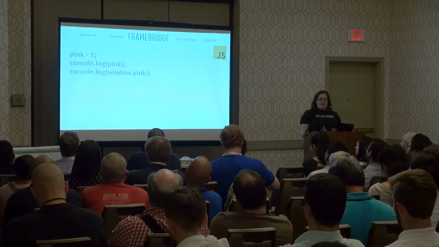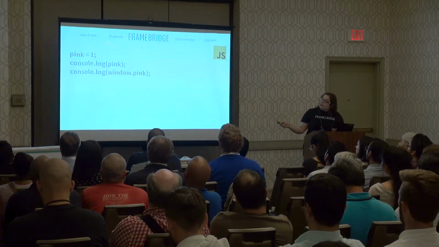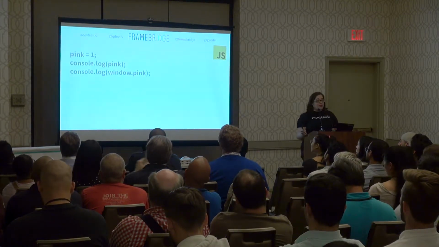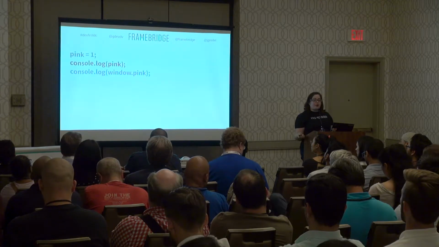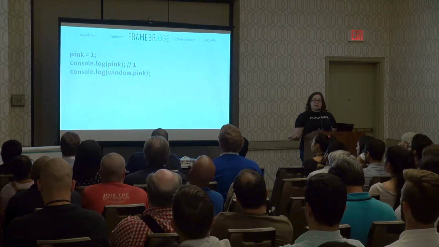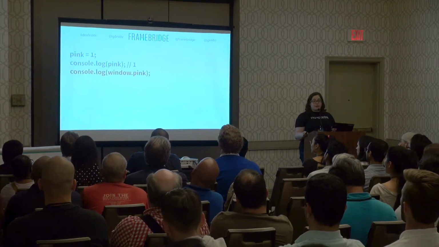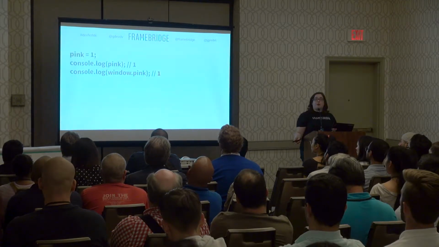All right, so scope. Let's jump right into an example. Silly bit of code. I'm going to set up a variable pink with the value of 1, and then I'm going to take a look at the value in pink. And I'll see 1. I can also console log out window.pink and see the value 1.